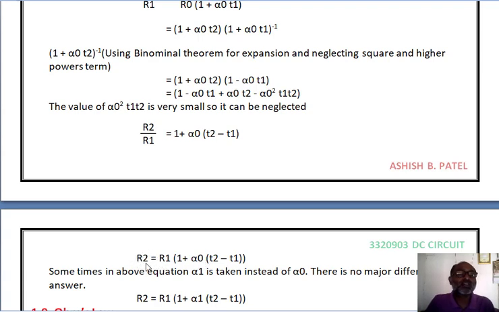In both cases the values of R2 are nearly equal to each other, so there is no major change. So we can also use this equation: R2 is equal to R1 in the bracket 1 plus alpha 1 in the bracket T2 minus T1, bracket over and second bracket over. From that we can find out the value of R2 if we know the value of R1.